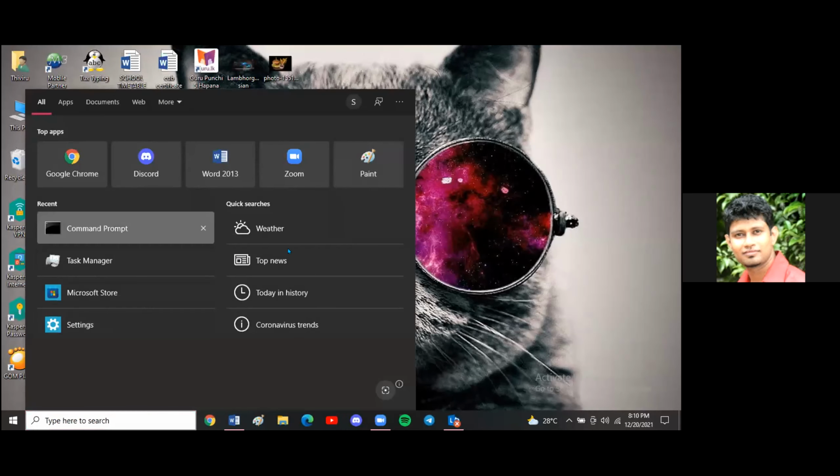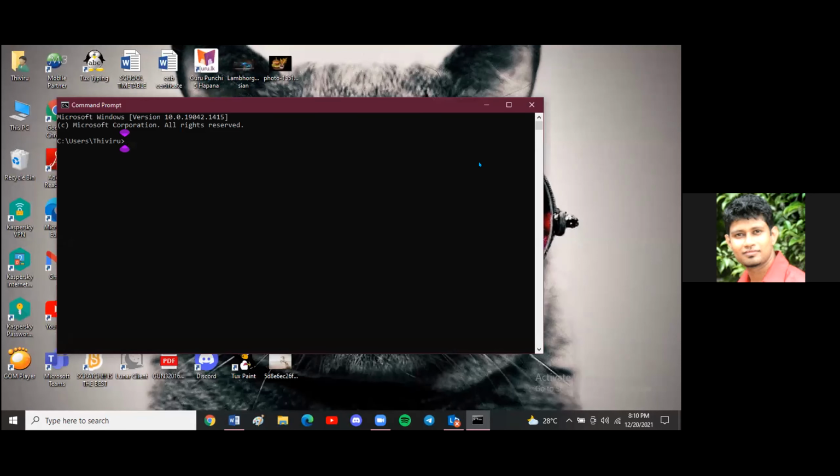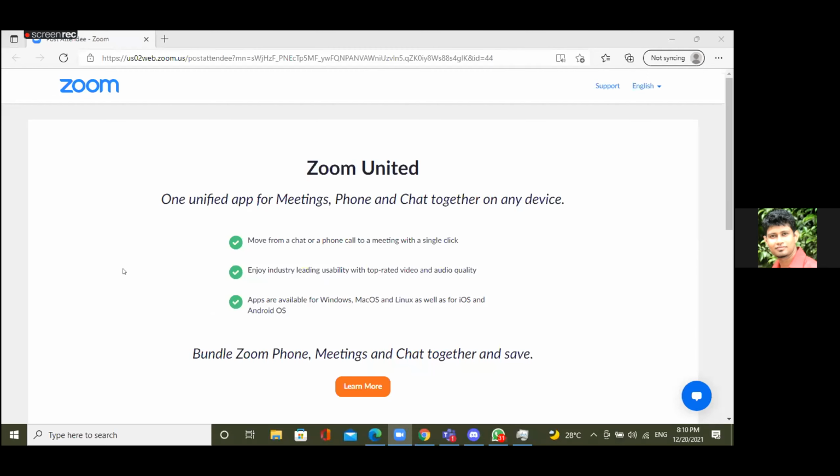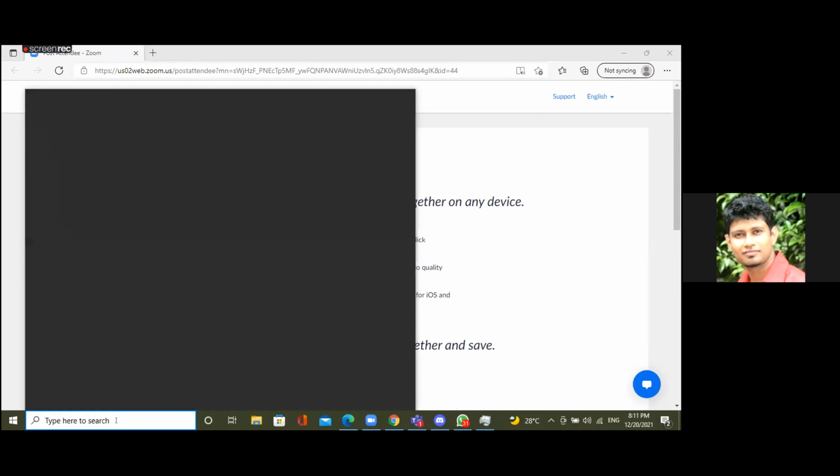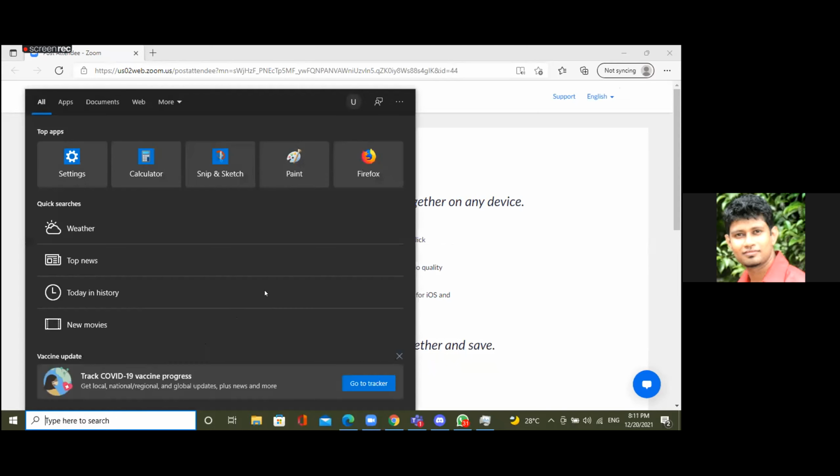Go to the command prompt, please. Please open the command prompt and do the task if you can understand, right? Don't wait till I ask you to share the screen. If you can understand, do that. Otherwise, wait until my instructions. Okay, if you can understand, you can do that. Anyone else? We go to the command prompt by searching for it. Command prompt. Type that.